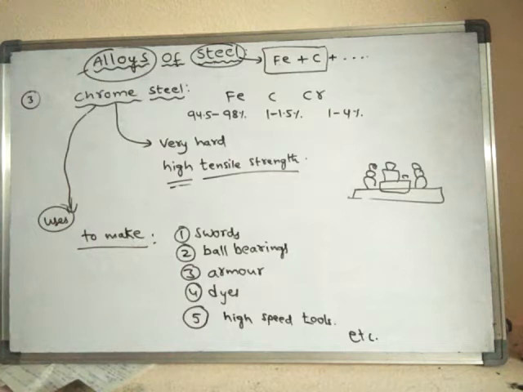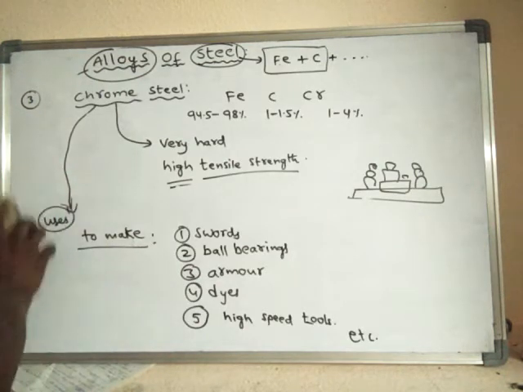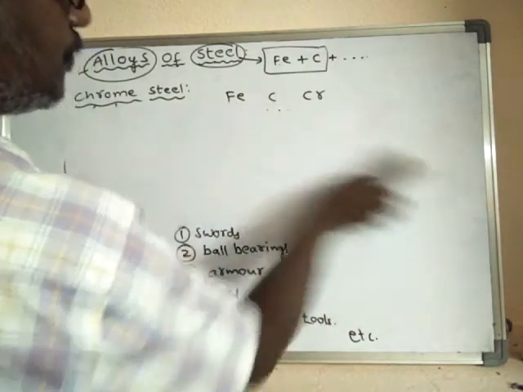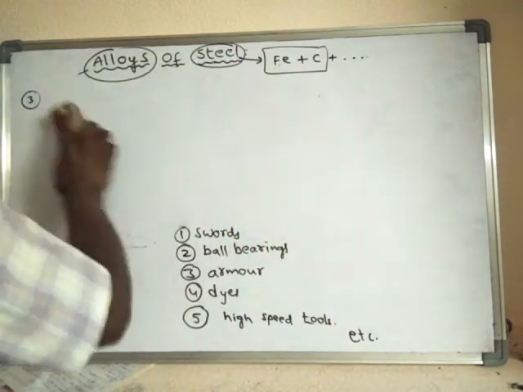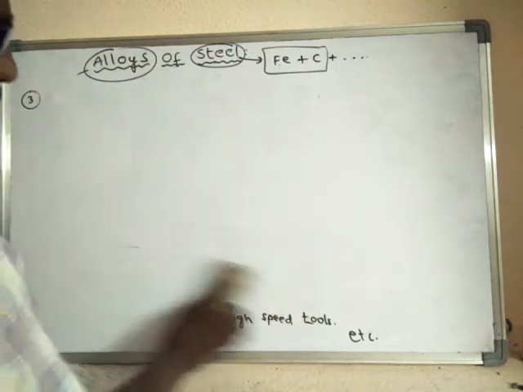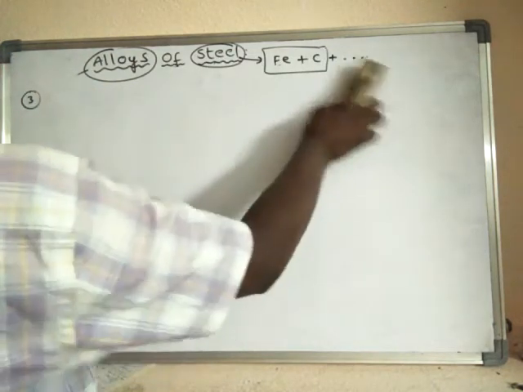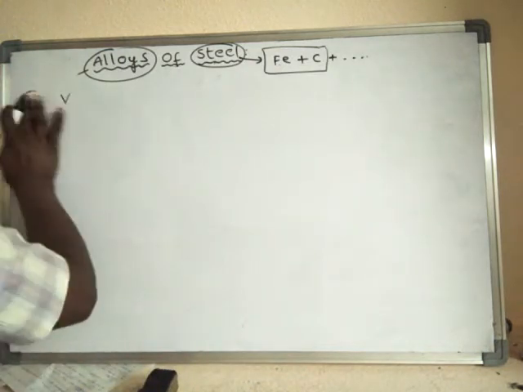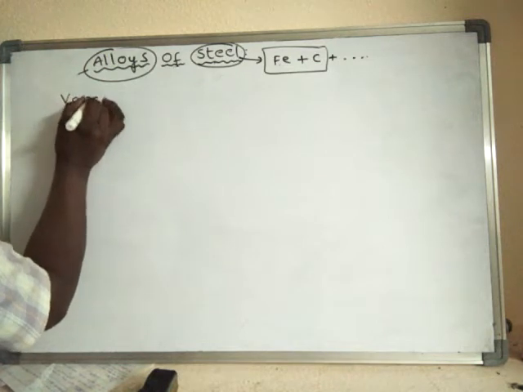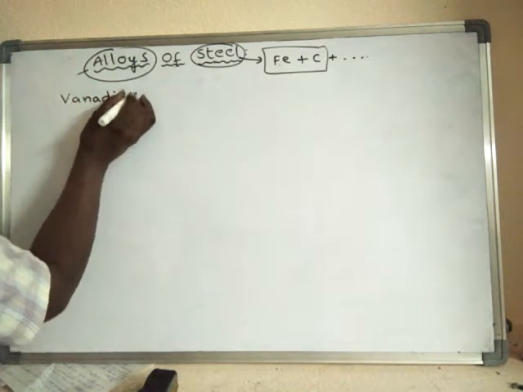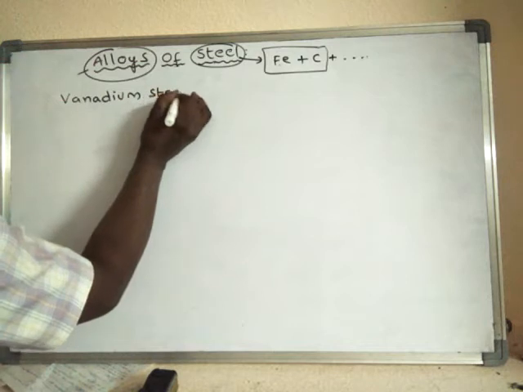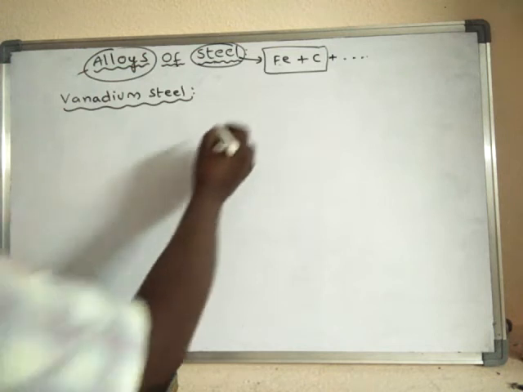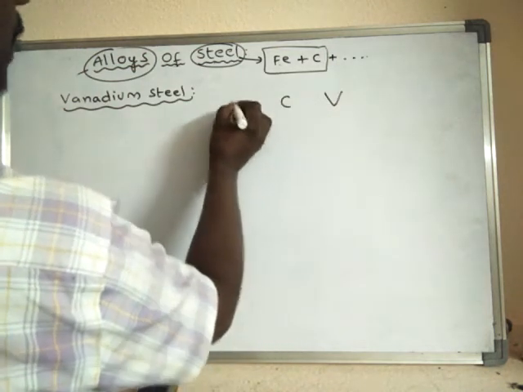Next type of alloy is vanadium steel. Vanadium steel contains vanadium along with the carbon and iron.